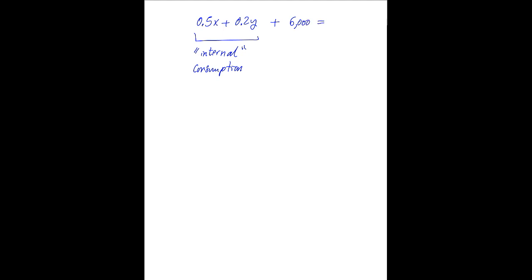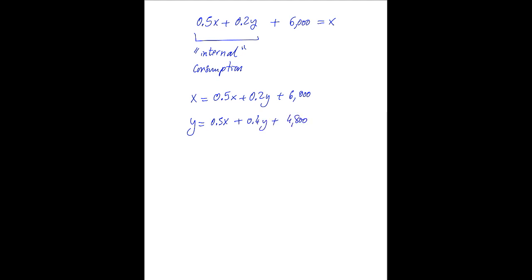And that's all the agriculture has to produce: 0.5X plus 0.2Y plus 6,000. The same way for the metal production, we require 0.5X plus 0.4Y plus 4,800.